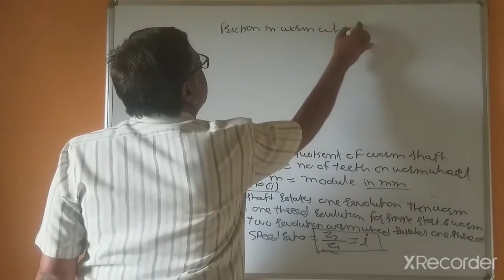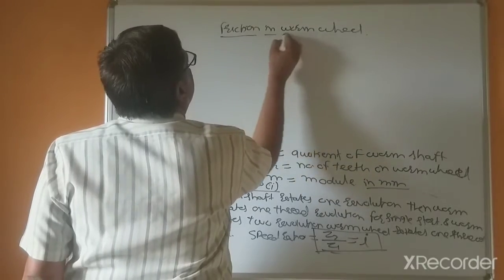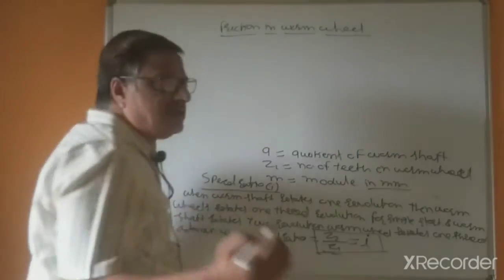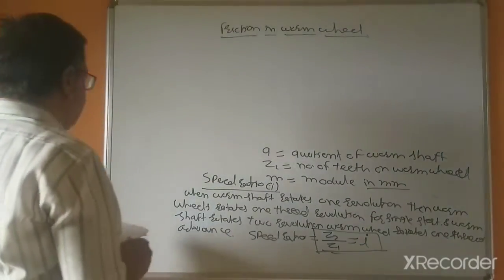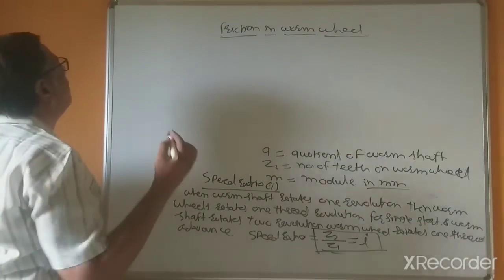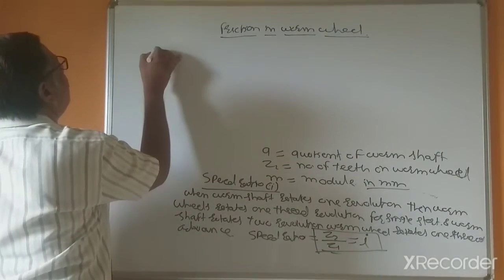So as per the considerations about friction in the worm wheel, the selection of material is phosphorus bronze. This is given in the figures actually.